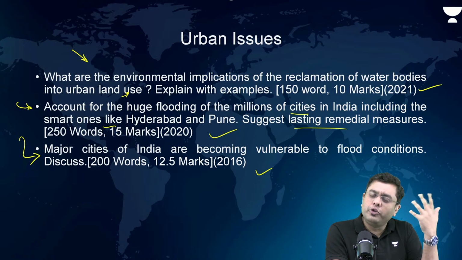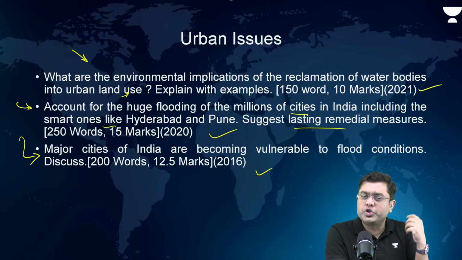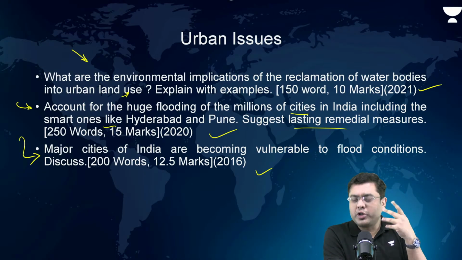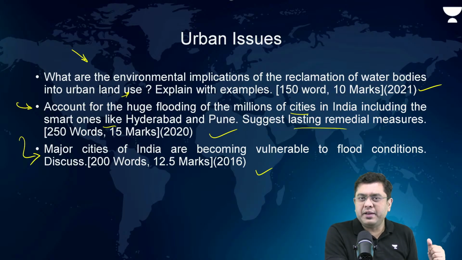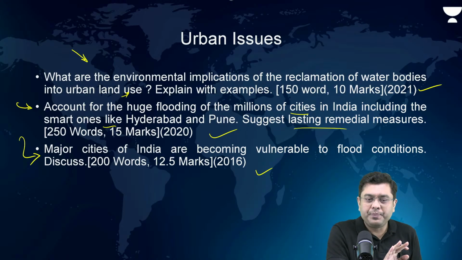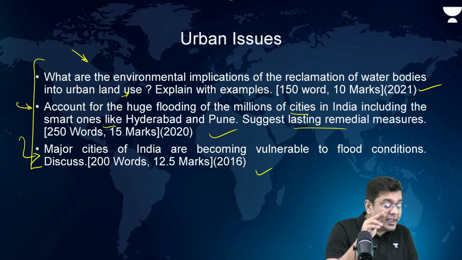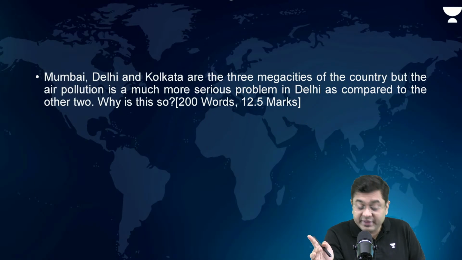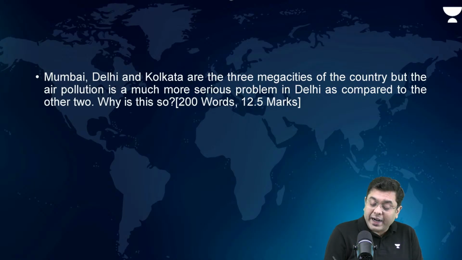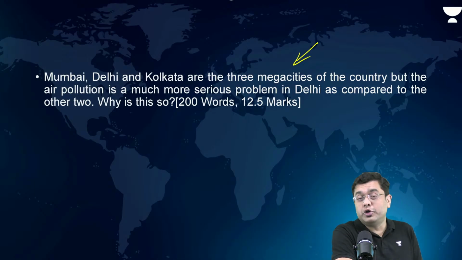Also talk about the pollution angle, then the impact on water scarcity, impact on biodiversity, concretization. This is a trend along with either water security or urban issue. That will be asked. Earlier, you had questions associated with air pollution also.